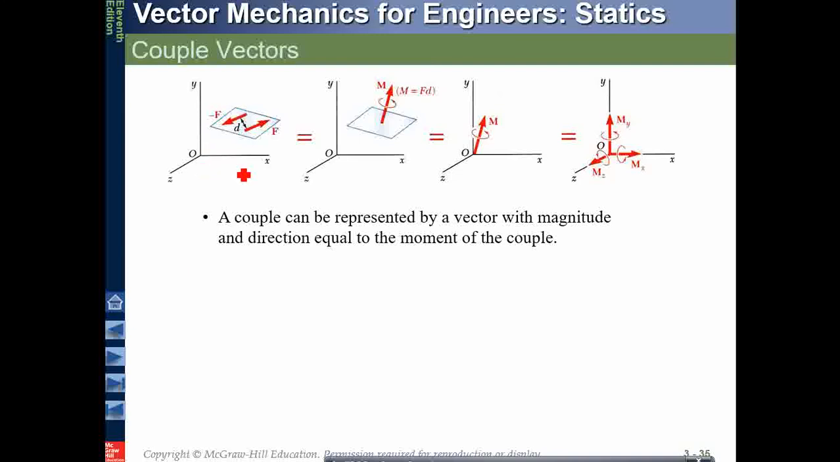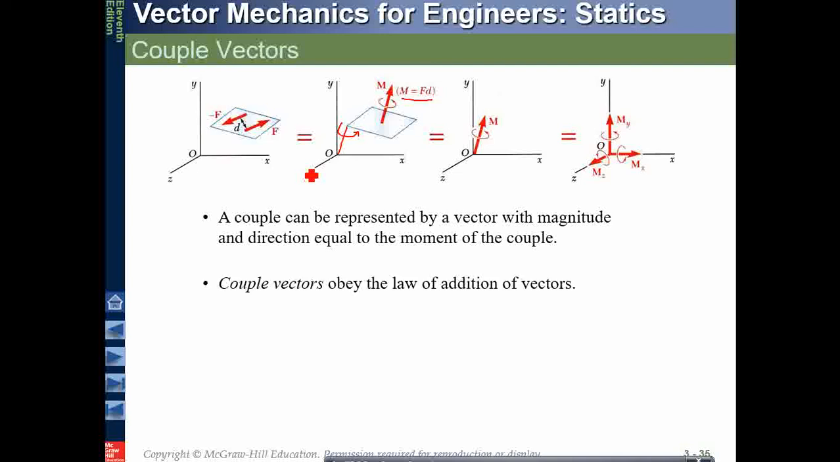Like in this case, a couple can be represented by a vector with a magnitude and direction equal to the moment of the couple. So this is a free vector M equal to the magnitude Fd. We can place this here and write a clockwise or anti-clockwise moment direction, and this moment can be used as components Mx, My and Mz, something very familiar to you.